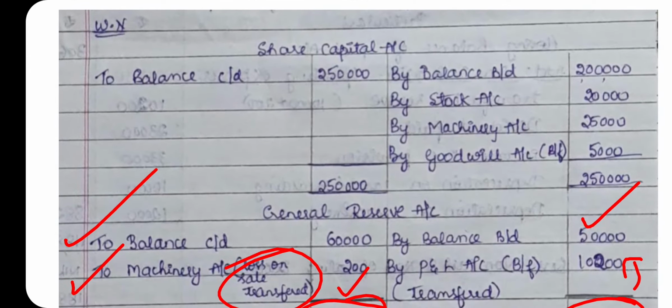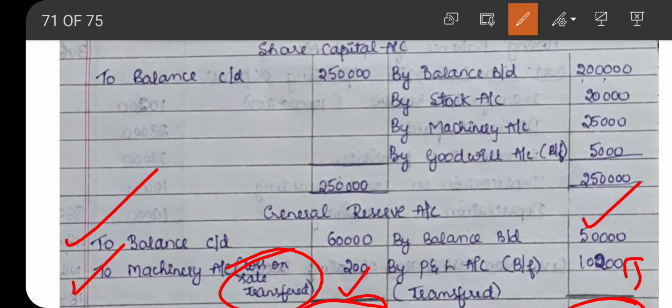And also go through the share capital account. By balance brought down 2 lakh, this is the opening balance. So regarding share capital, we know the opening balance and we know that 20,000 worth stock was purchased and 25,000 worth machinery was purchased, and we also know the closing balance.